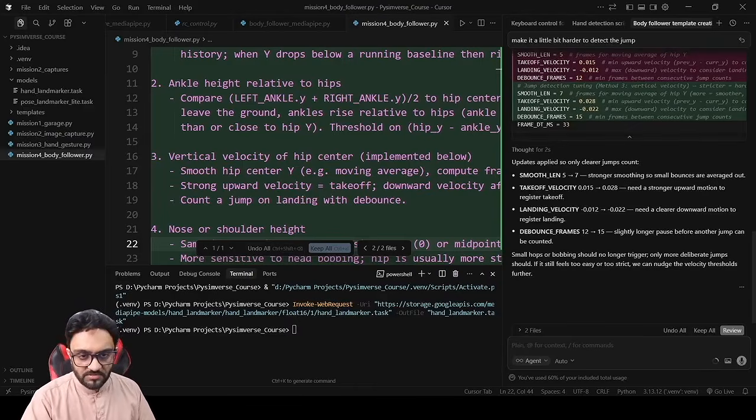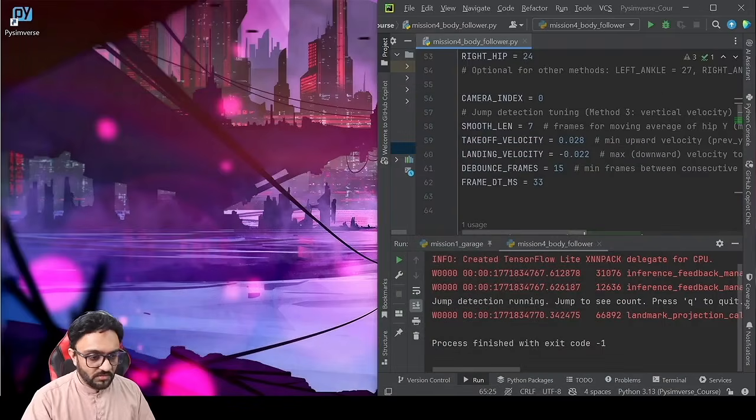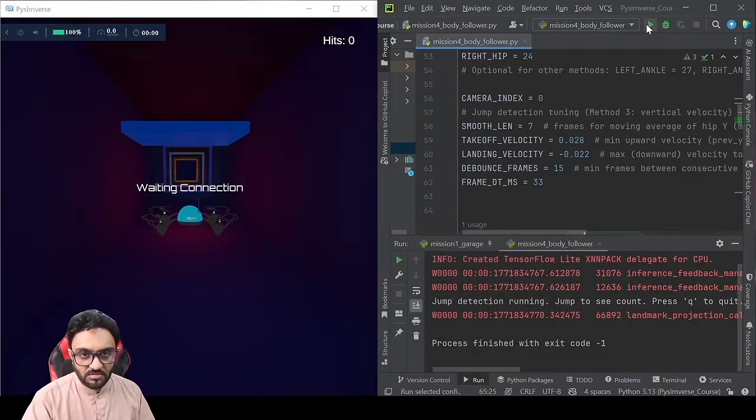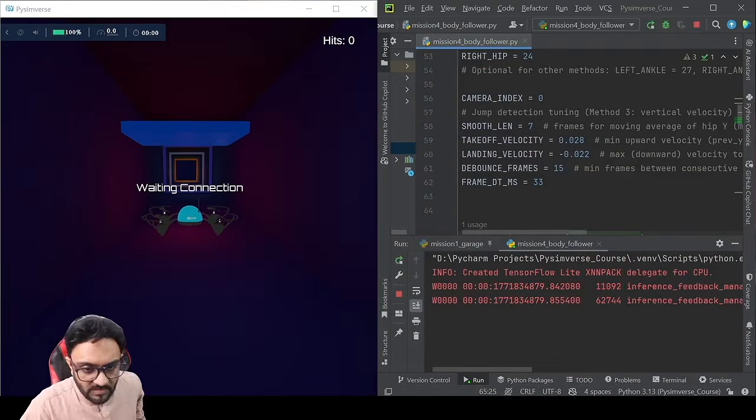So here are the values changed. The smoothness has been changed from 5 to 7. Takeoff velocity needs to be a stronger motion. Landing velocity needs to be clearer. And debounce frame is a little bit longer to detect. So let's run this and see if it will work.